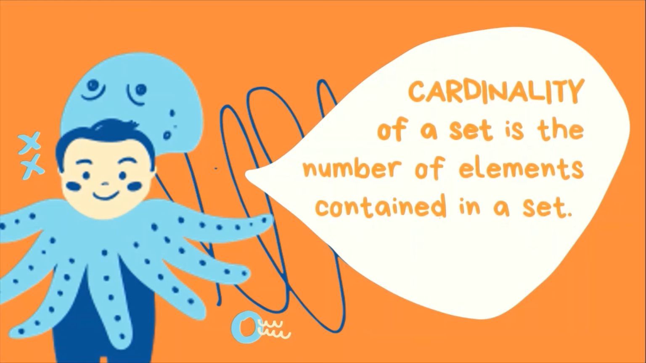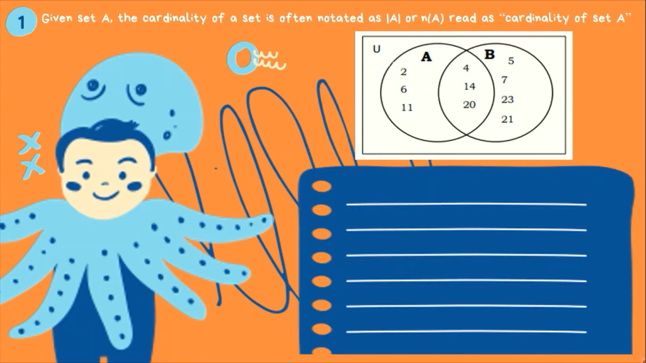Next, cardinality. Cardinality of a set is the number of elements contained in a set. So, given set A, the cardinality of a set is often notated as this way. We have two possible ways of writing cardinality. Pwede siyang enclosed ng 2 lines or pwede rin namang enclosed siya ng parentheses tapos may n sa katabi niya. Both of these are read as cardinality of set A.